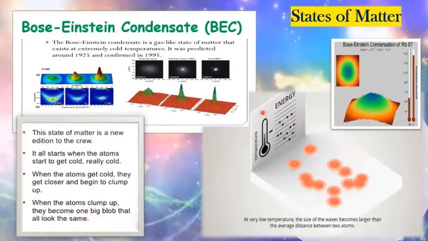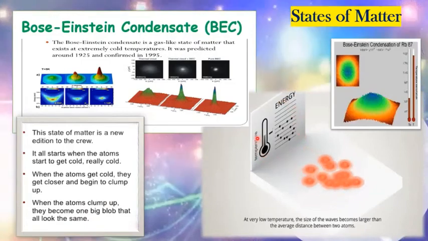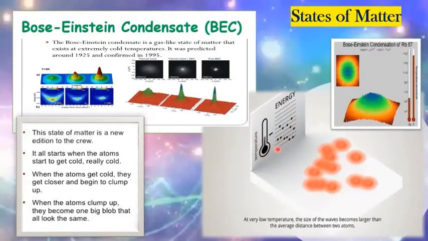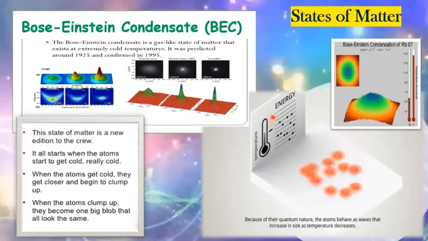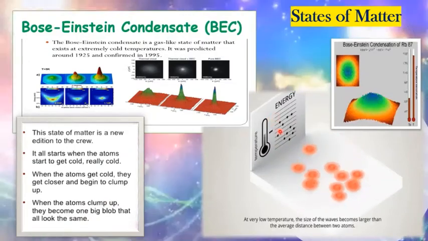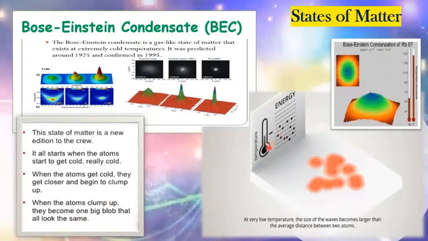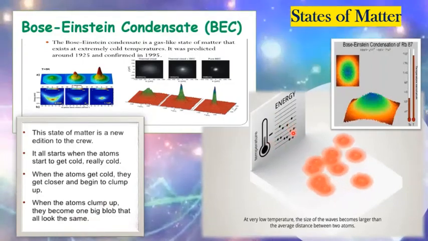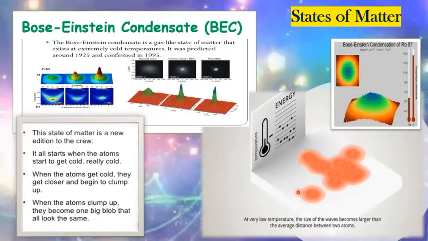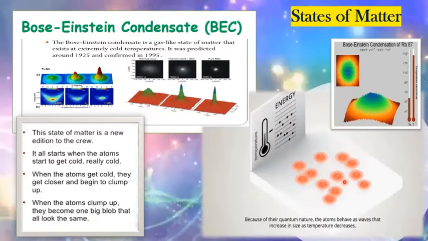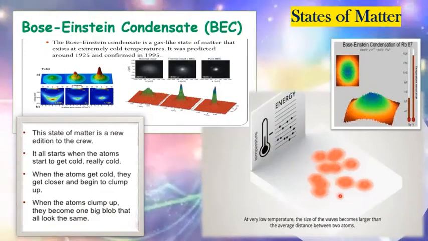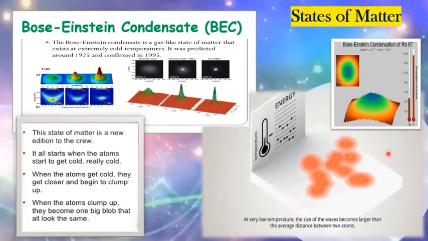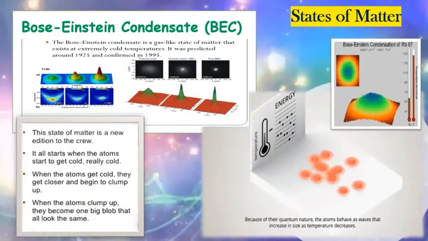So if you notice here, this is the temperature and this is the energy. As the energy is added, it becomes hot. But if the energy is taken, it becomes colder. So if you can see, these energies are taken away. That is why these are the reactions of the atoms. They clump up and form a blob. So this is the BEC.